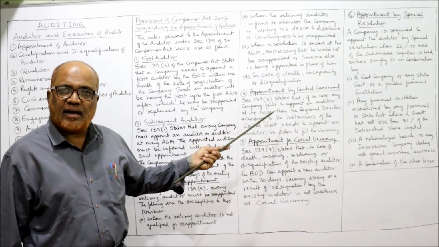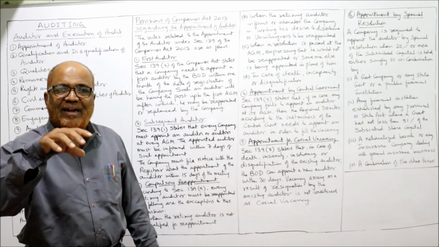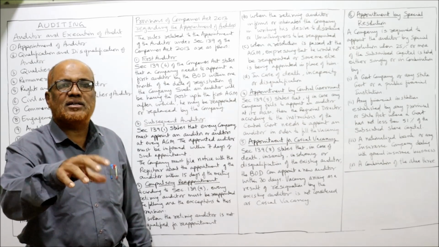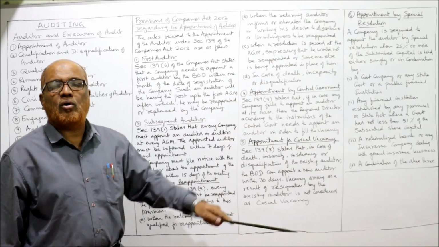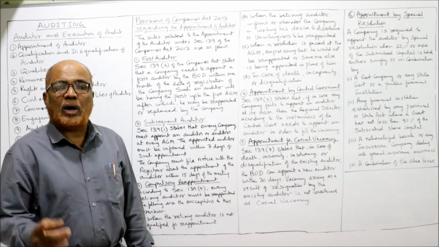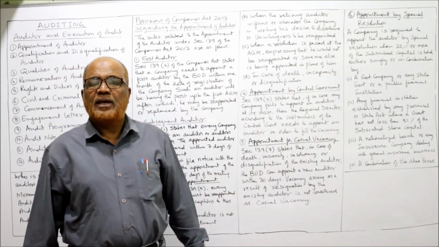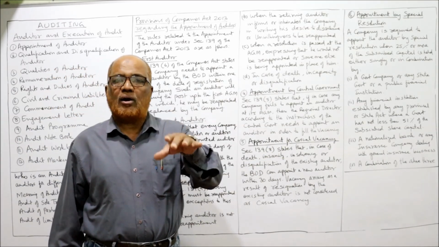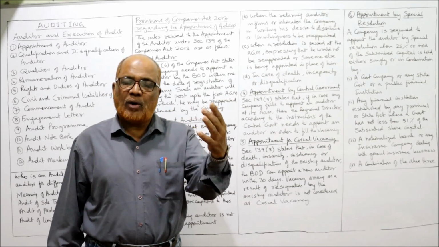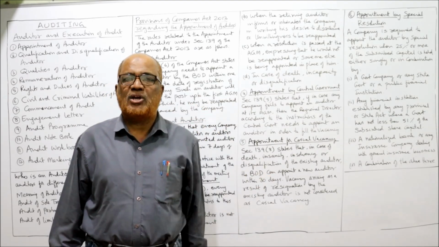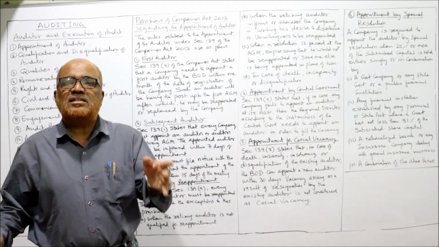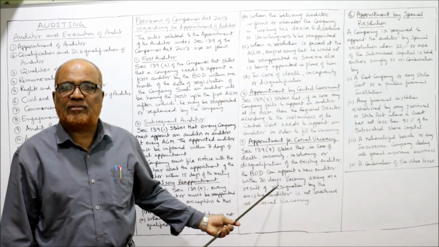Now central government can also appoint. If the company fails to appoint an auditor in the AGM, then central government will pass an order to appoint the auditor. Then appointment for casual vacancy. If a casual vacancy arises on account of death or insolvency or insanity or disqualification, then that casual vacancy will be filled up by the board of directors.